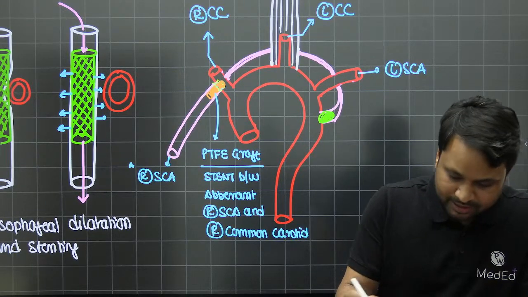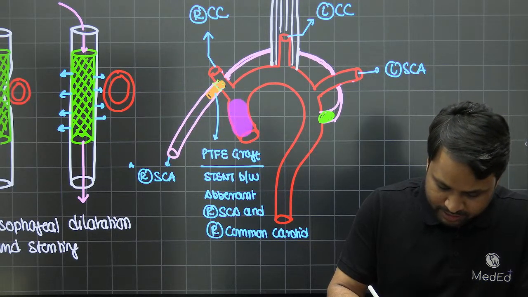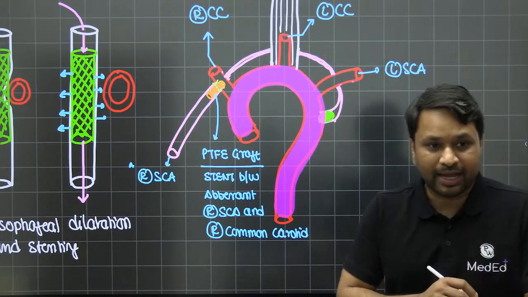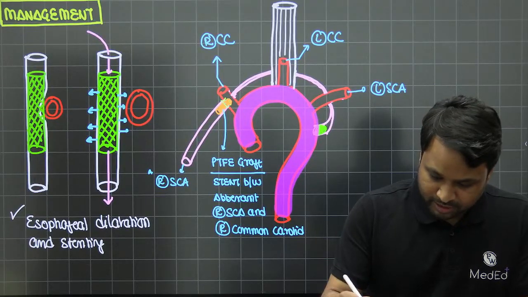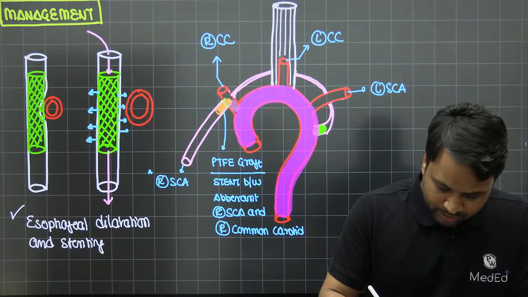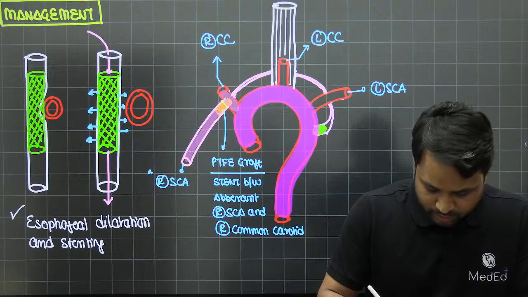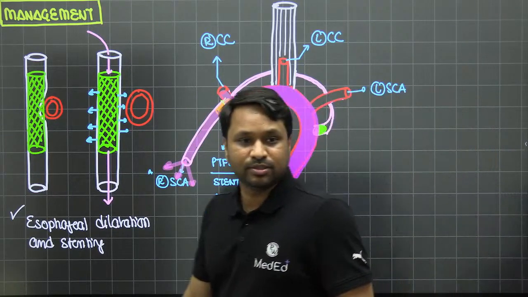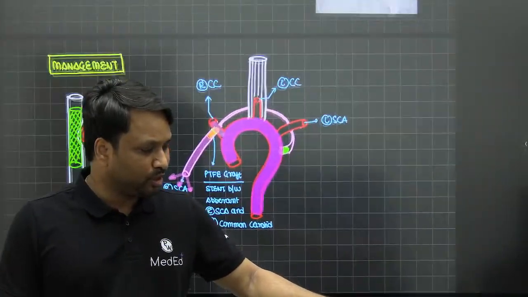So what happens is the blood that is going to flow, let's take this as the representation of the blood flow. The blood is going to flow in this particular manner. Now as the blood is flowing, because this is blocked, the blood will not go. So from here the blood is now going to pump into your common carotid. From the common carotid, it will now go into the subclavian artery and give blood to the subclavian. Okay. Now this is how you do the modern surgery.